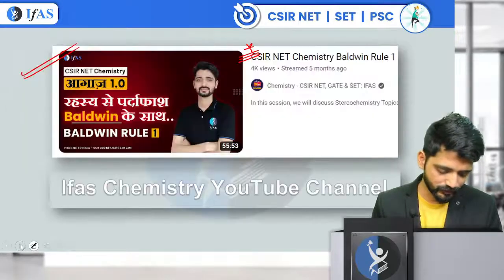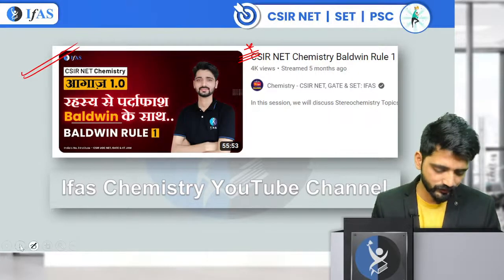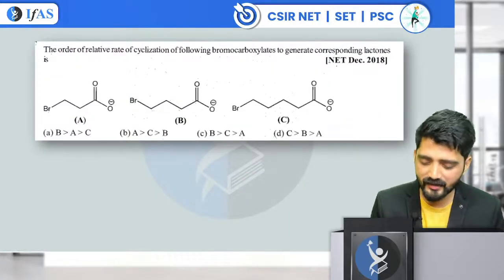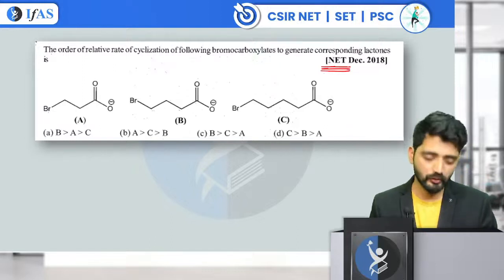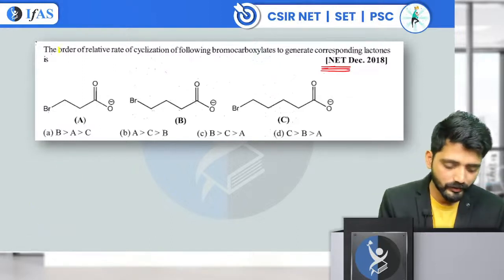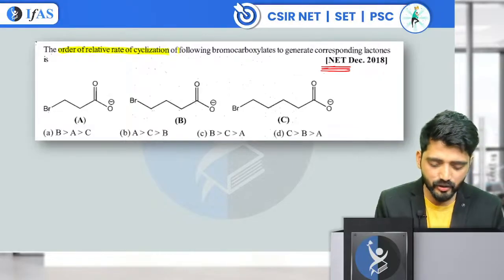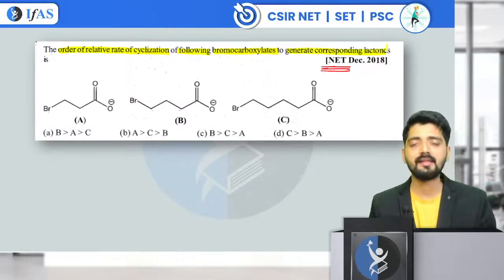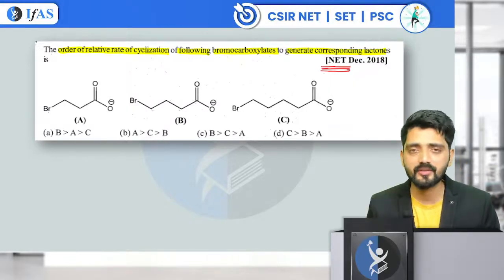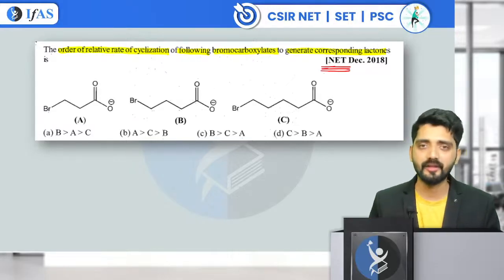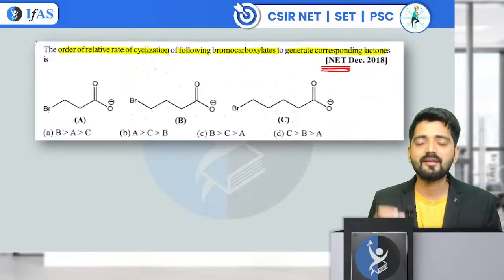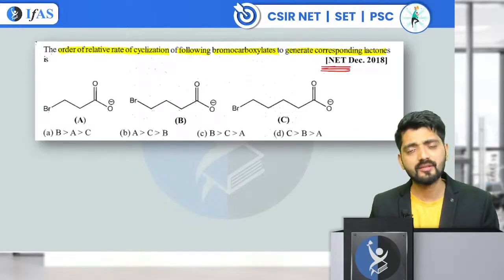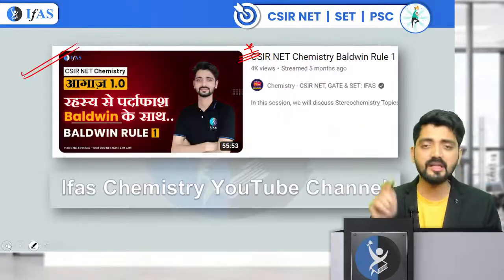Okay, so these are the things which you need to learn for the Baldwin rule. I will give you a small example. For example, this has been asked in your NET exam. They have asked you the order of relative rate of cyclization of the following bromocarboxylates to generate the corresponding lactone. They are saying that from all these three substrates, we can generate certain lactones. So can you tell me what is going to be the rate order for them? It is a straightforward question on the Baldwin rule that we have studied now. There are a lot of questions like this on the Baldwin rule, which I have discussed in this lecture series.